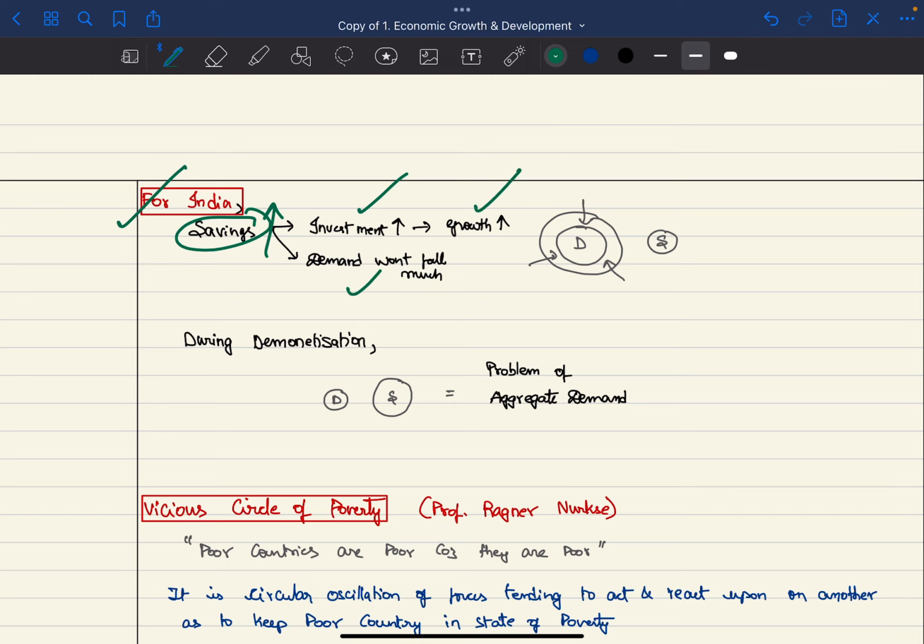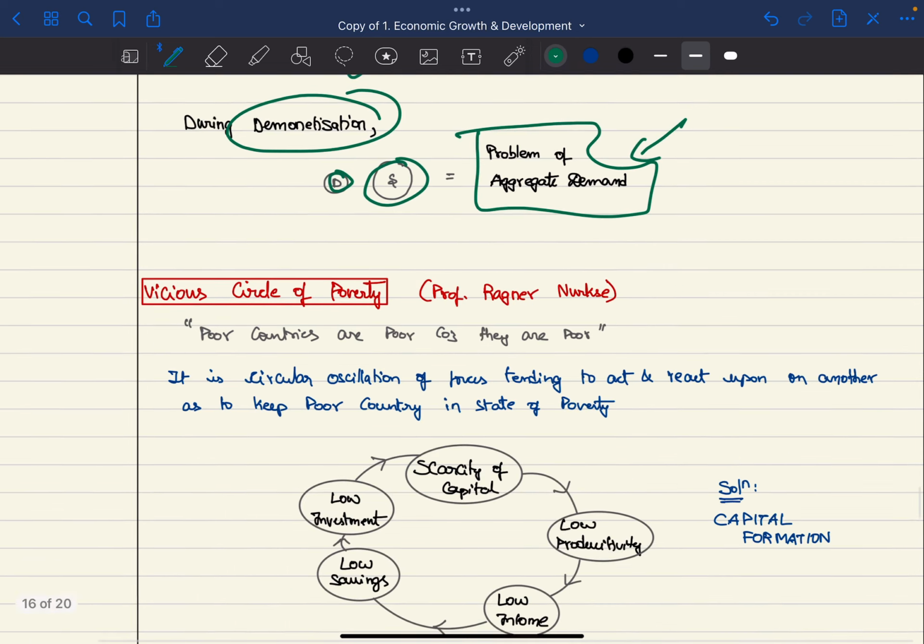As we can see from the diagram, demand is already low, reduction in demand, but won't lead to the oversupply because supply is already very low. During demonetization, for example, demand was much smaller than the supply. Back then, we had to deal with the problem of the aggregate demand management.